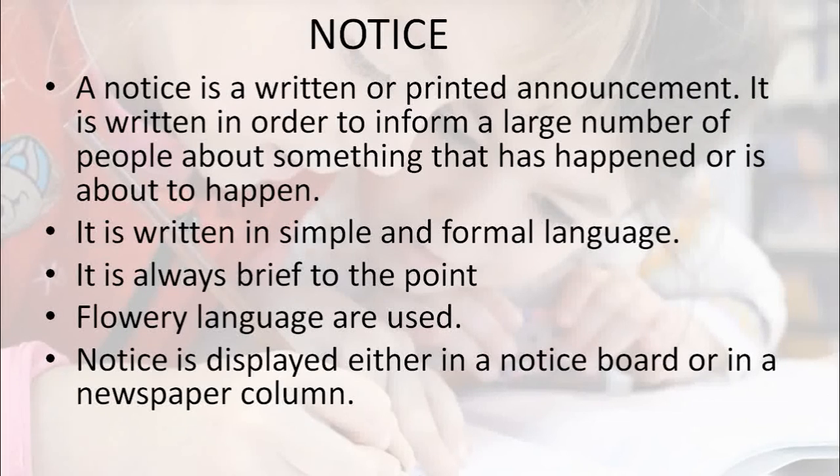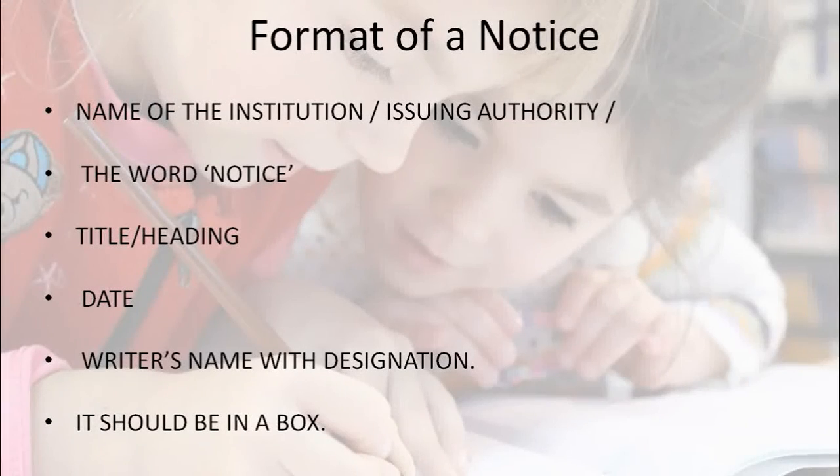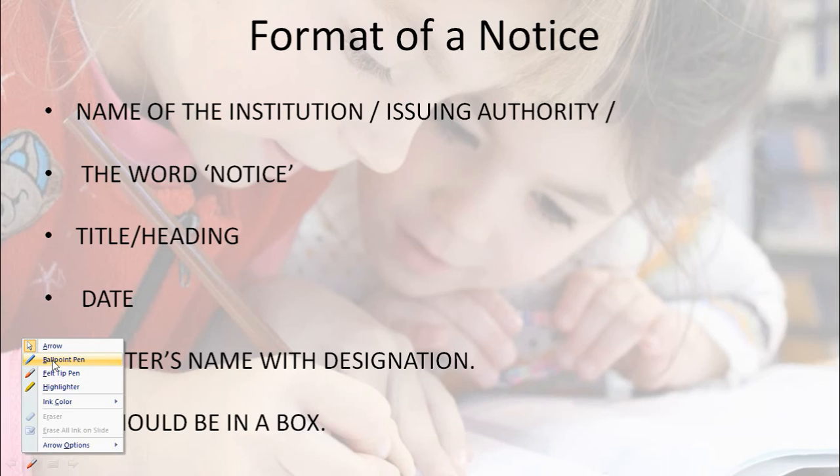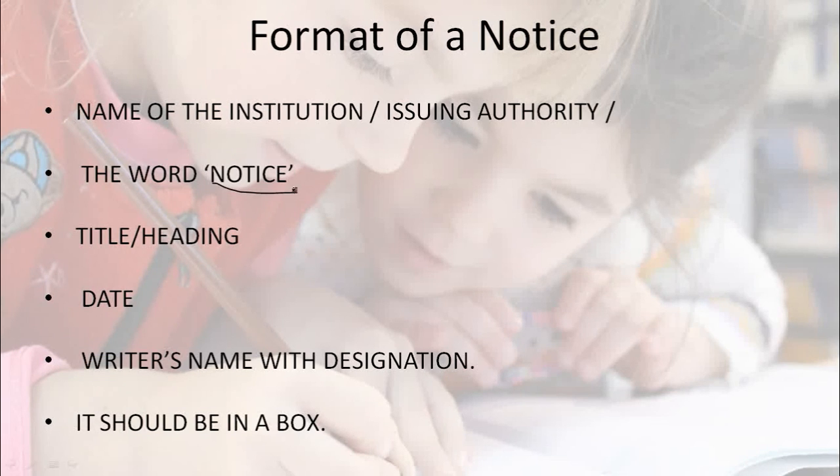Now let's think about the main characteristics of writing a notice. The format for writing a notice includes the name of the institution or issuing authority. Then the word NOTICE, which should be given in capital letters. That is very important.